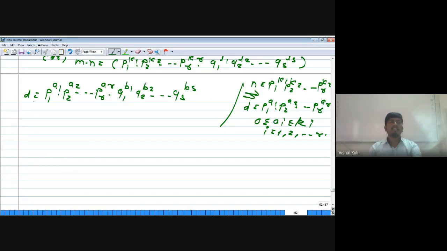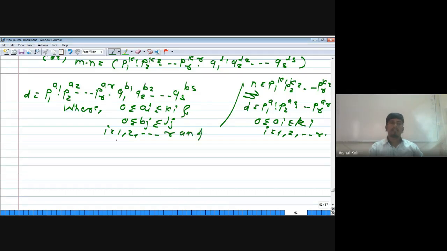So d is a divisor of m into n having this form, that is p1 to the power a1 into p2 to the power a2 up to pr to the power ar into q1 to the power b1 into q2 to the power b2 up to qs to the power bs, where each ai lies between 0 and ki and each bj lies between 0 and lj, where i is running from 1 to r and j running from 1 to s, which is how we get this d from the previous theorem.